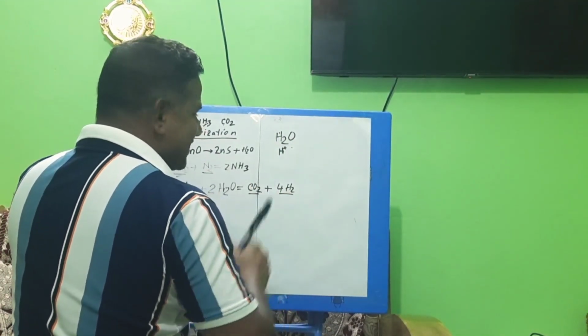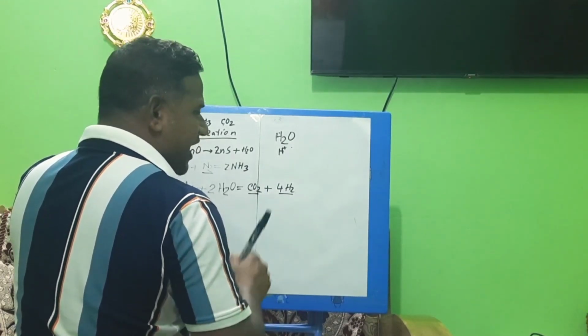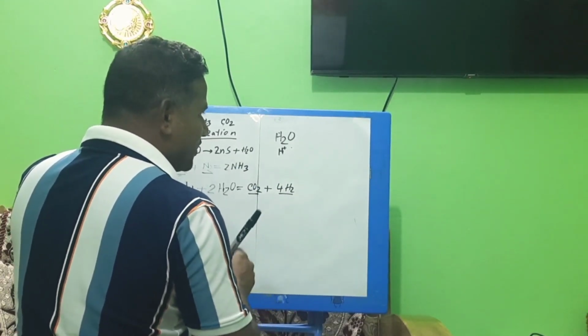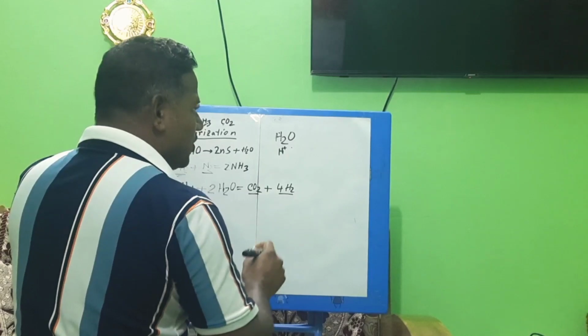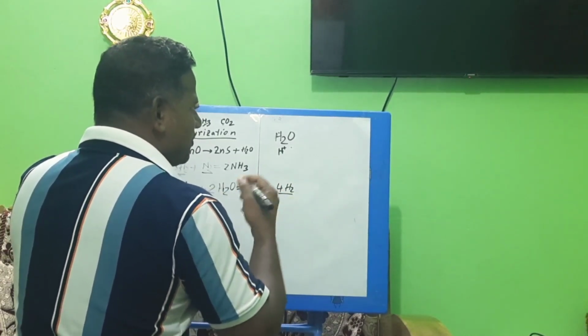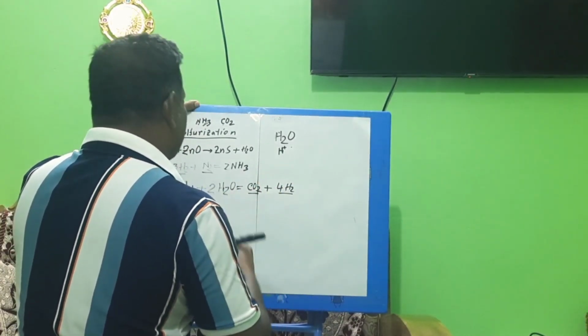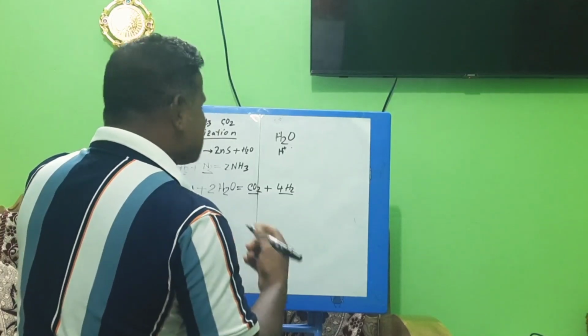You know, in natural gas are present methane, ethane, propane, butane, some moisture, argon and some sulfur, less than 5 ppm or less than 1 ppm sulfur.